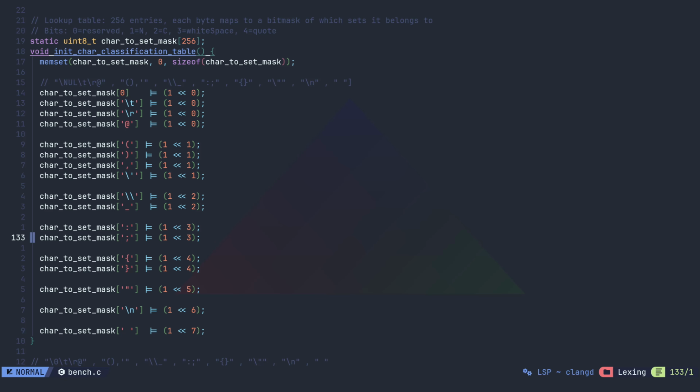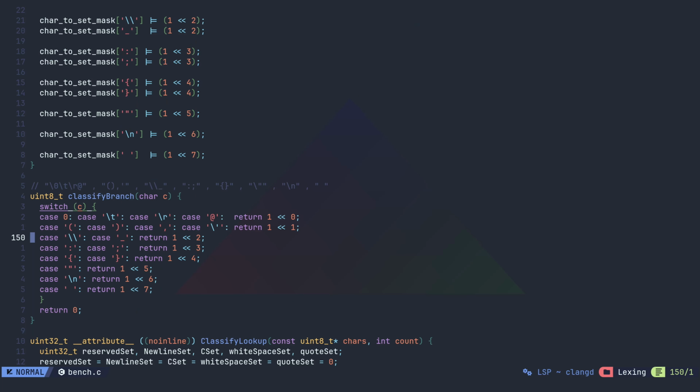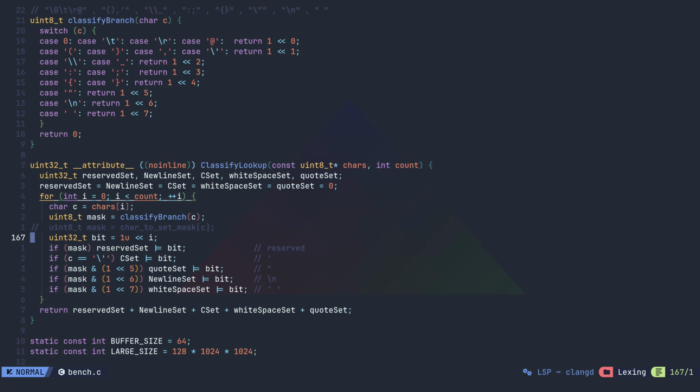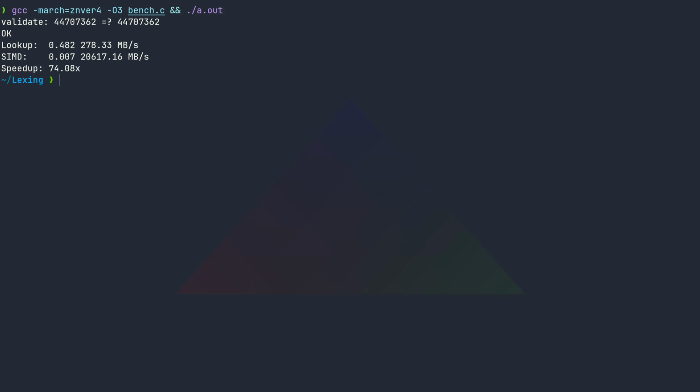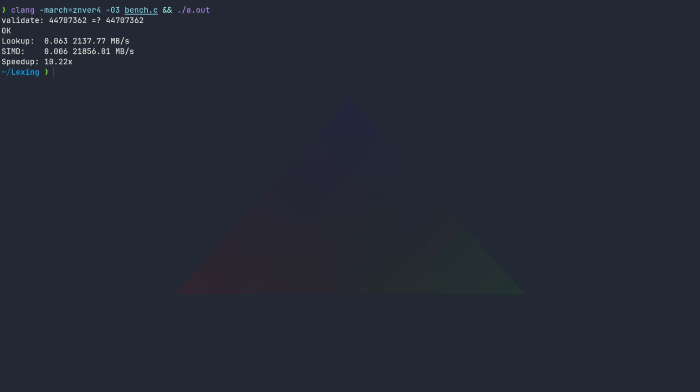The underlying flaw is the lack of a solid equational theory. Optimizing C-likes is a nightmare. The language is both too loose and too explicit about irrelevant details like memory layout and calling conventions, such that proving a transformation is allowed is often difficult. We conclude that VPShufB classification is around 70 times faster than the scalar lookup. Clang's best attempt was still off by a factor of 10.